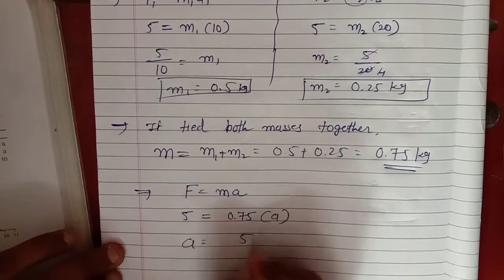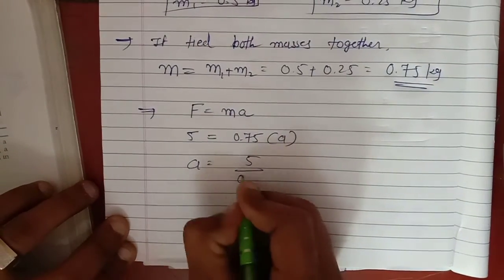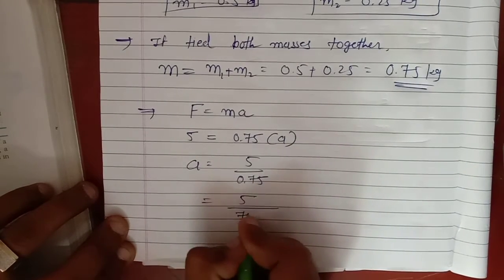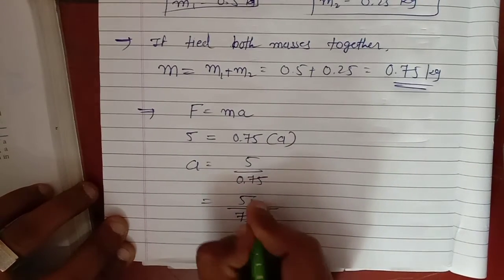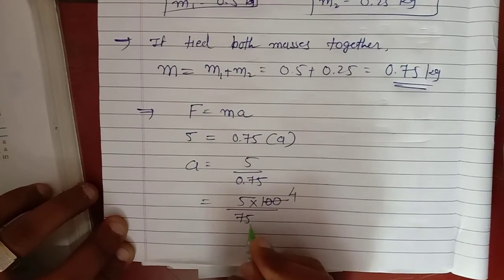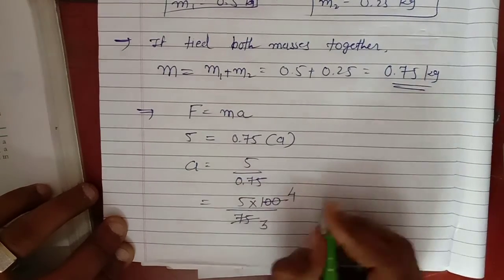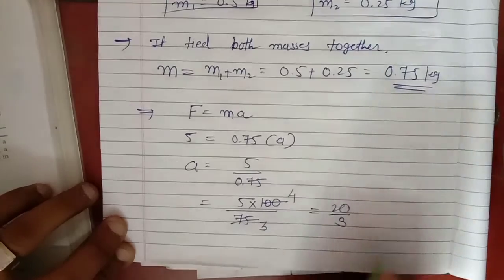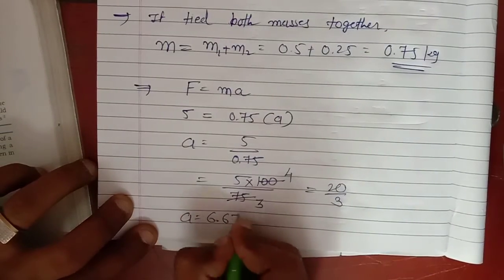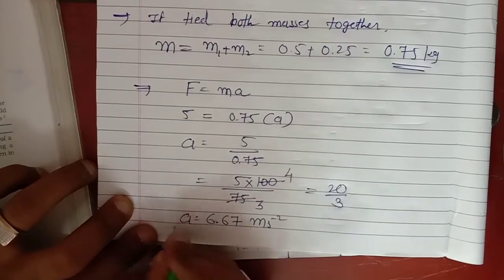So A is equal to 5 divided by 0.75. 5 by 75, with 2 decimals. So 20 divided by 3. You get A is equal to 6.67 meter per second square.